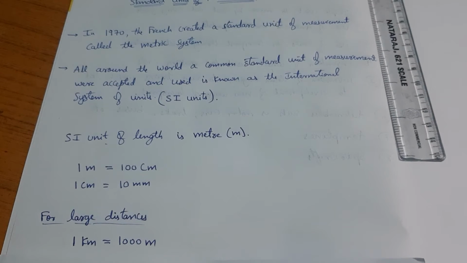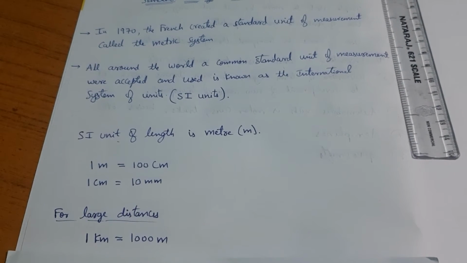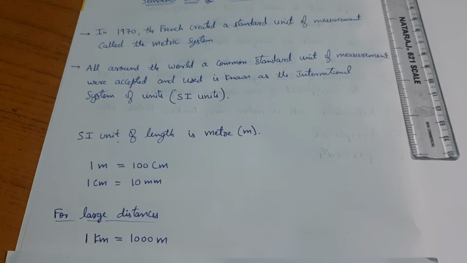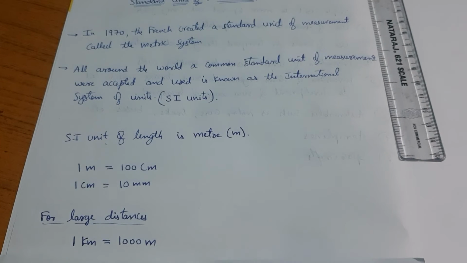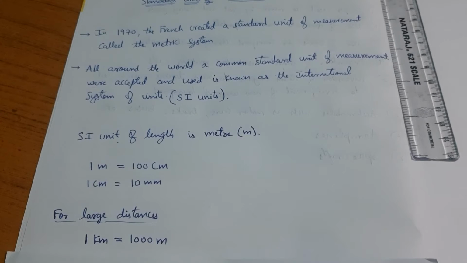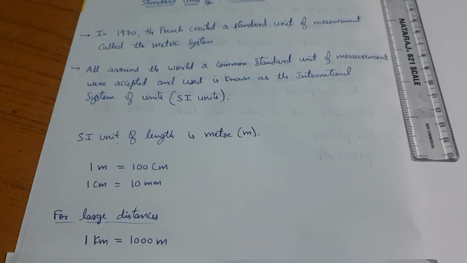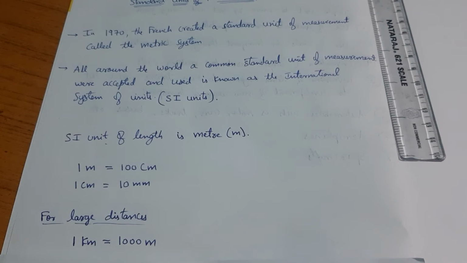Even after kilometer, we have more larger distances to be measured. We have larger units of measurement, more than a kilometer, which are used to measure the distances from Earth to different planets, from Earth to stars, from Earth to Sun. We cannot measure the distance from our planet to another planet in terms of meter, centimeter, or kilometers. So we need different units for different distances of measurement.